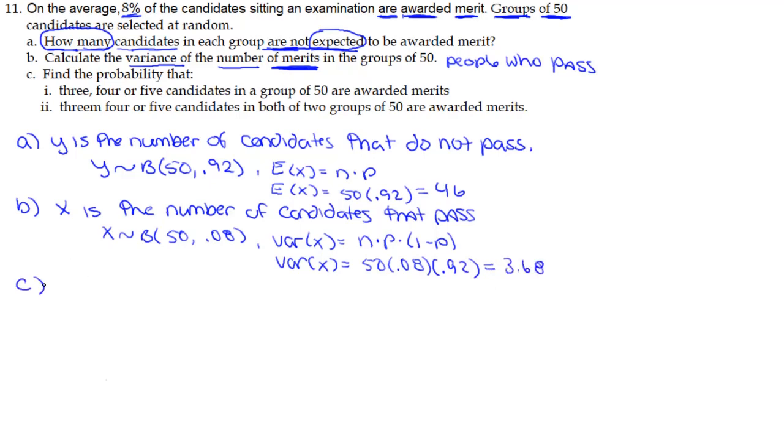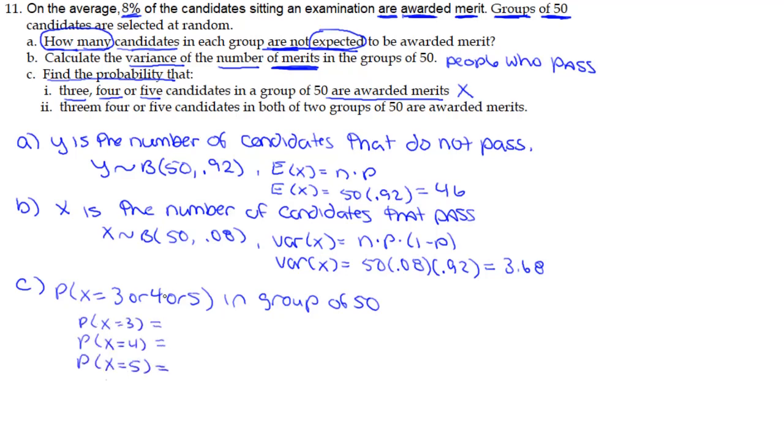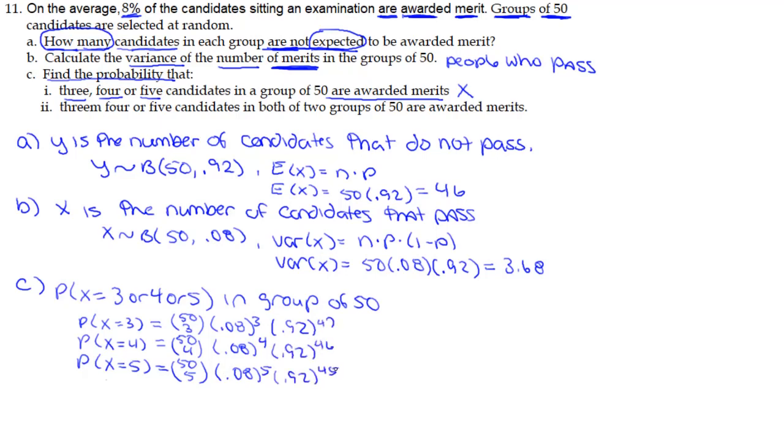And then in part C, it says find the probability that 3, 4, or 5 candidates in a group of 50 are awarded merits. So now we're talking about my X distribution, and X could equal 3 or 4 or 5. And again, the group is 50, so we know what our n is. All I've got to do now is find the probability of X equals 3, X equals 4, and X equals 5. I'm going to write the formula using the combinations and write all this information down. This is critical. This shows I understand the method.